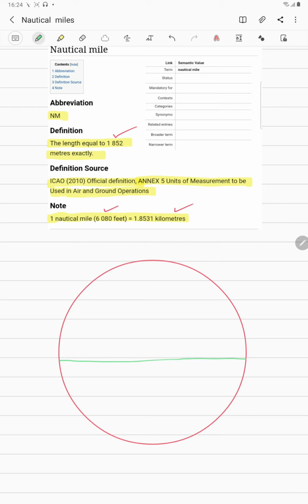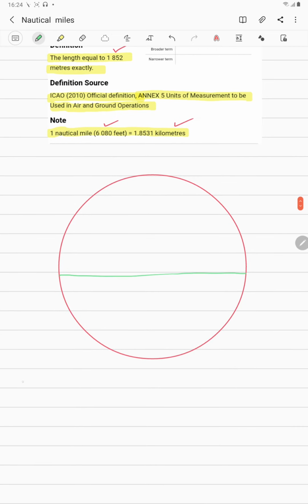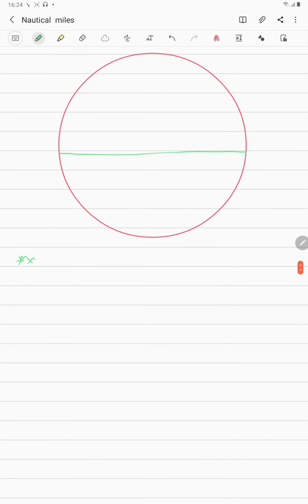As per the other definition, it is the arc of the great circle, or you can say a meridian, which subtends an angle of 1 minute at the center of the earth. First of all, I am going to write the definition and then explain it to you. It is the arc of the great circle or the meridian which subtends an angle of 1 minute at the center.